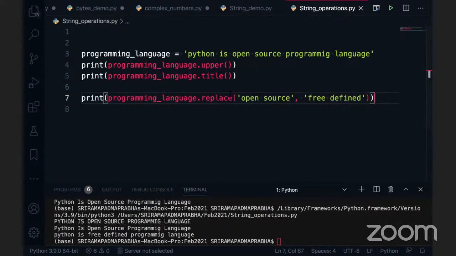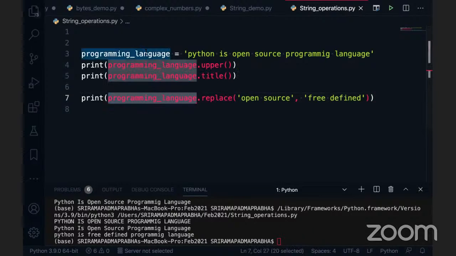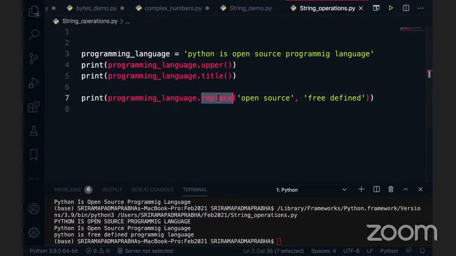Example. So what is this? This is the string dot replace function. The replace function takes the first parameter as the old string and the second parameter as the new string. I can say it is a substring. So "open source" is a substring in the given string, and you want to replace it with the new one, and we can define it. Now the point comes here.